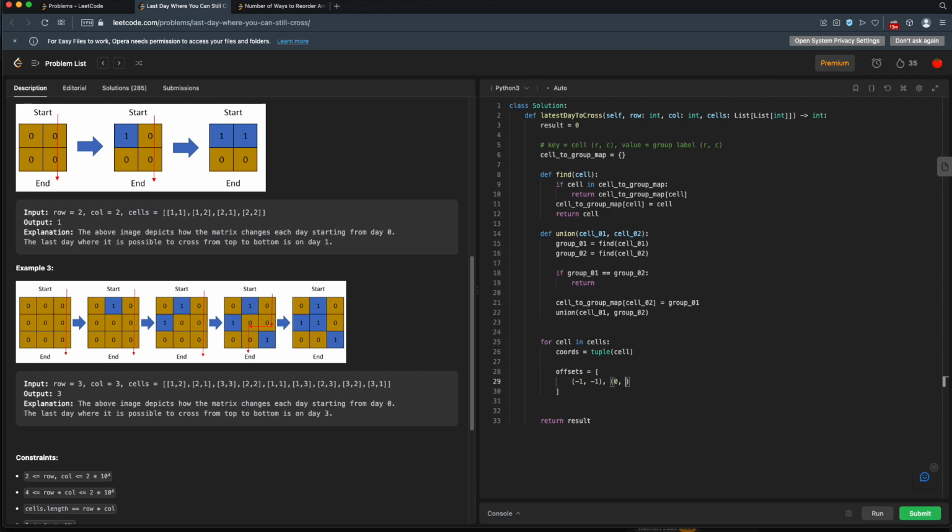I guess that's the row, isn't it? Oh, this is confusing. We're going 0 in the row direction, so that will be this guy, but 1 in the column direction, or -1 in the column direction. Ooh, man, I'm confusing myself here. Oh well, I'm just going to do this based on the numbers instead of trying to think about it too hard. So this will be 1, and this will be -1.